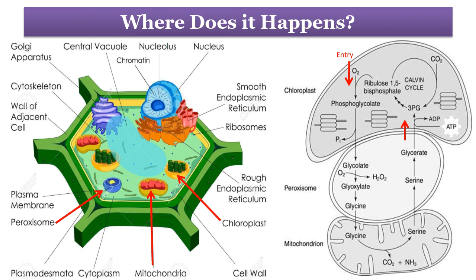Operation of the C2 cycle involves the cooperative interaction among three organelles: chloroplast, mitochondria, and peroxisomes. So this complex process of photorespiration occurs in combination with these three organelles. As you can see, the representative location of these three organelles is given in the slide.